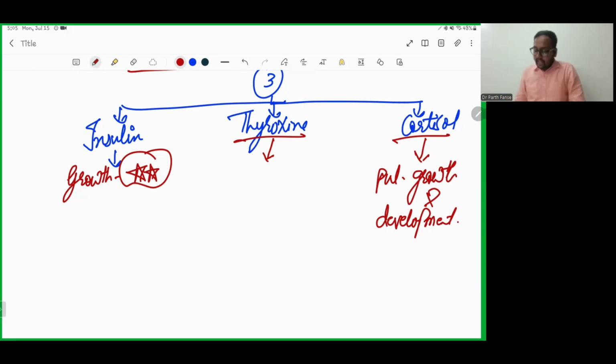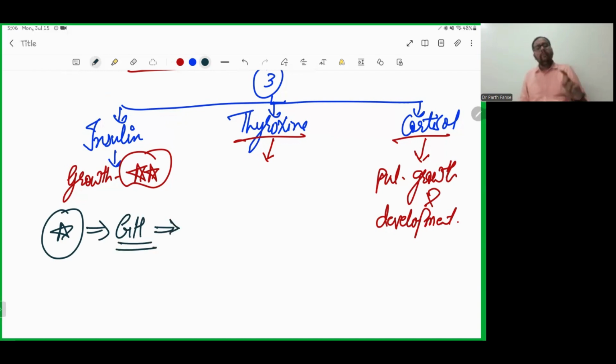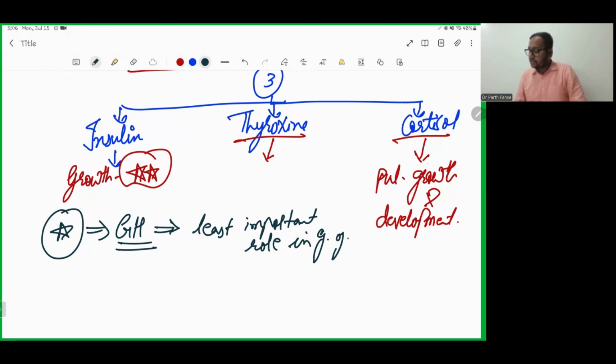And a one-liner can arise in your question: does growth hormone have its function? Yes, there may be a reason. Growth hormone can play a particular part in the growth of the fetus, but it does not have much role. So we can write it as least important. It has the least important role in growth of the fetus.